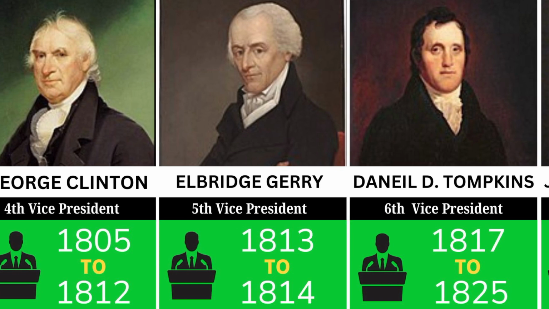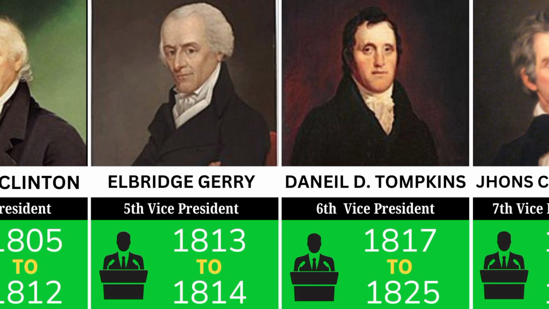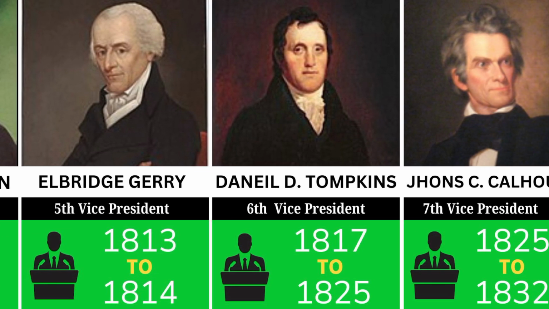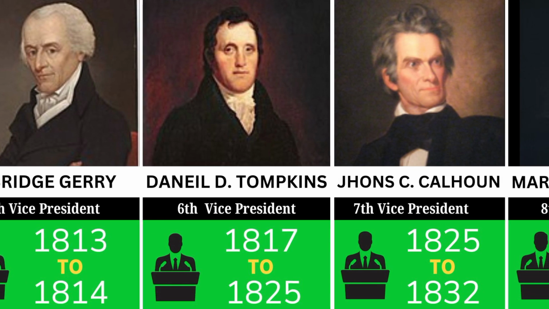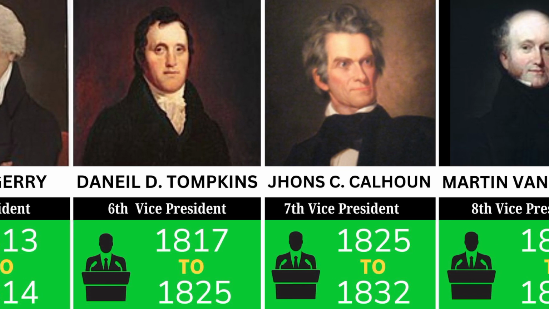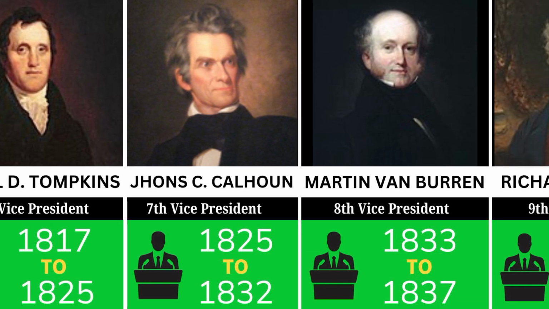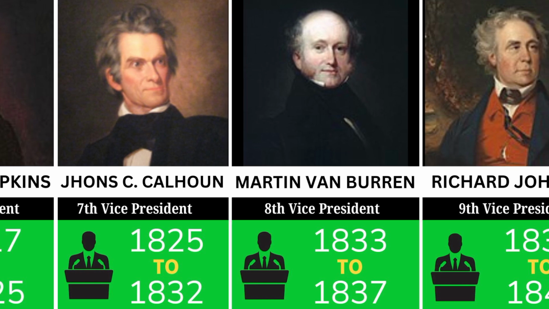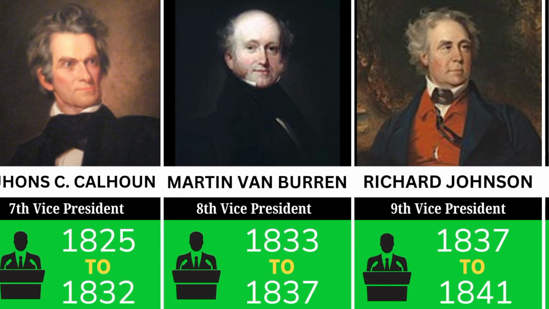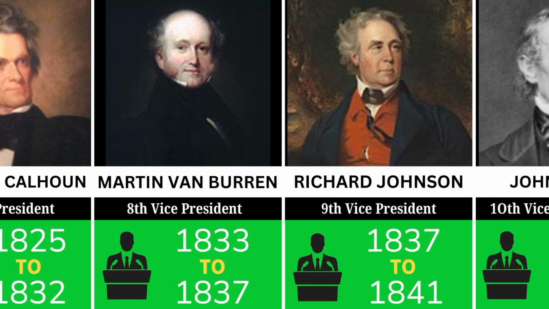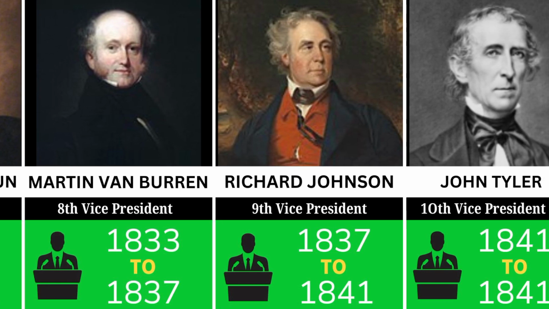From 1817 to 1825, we had Daniel D. Tompkins, supporting President Monroe. John C. Calhoun served from 1825 to 1832. Next, Martin Van Buren served from 1833 to 1837, later becoming president. Richard Mentor Johnson held the position from 1837 to 1841.